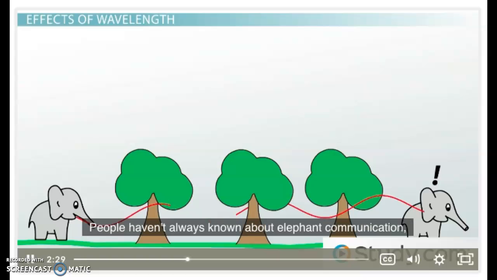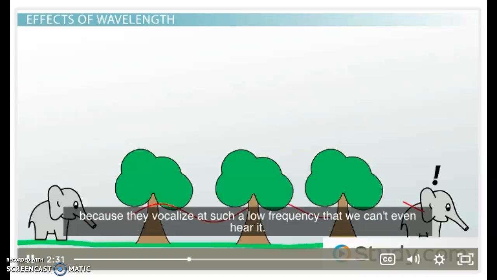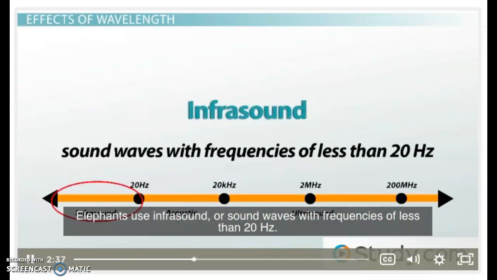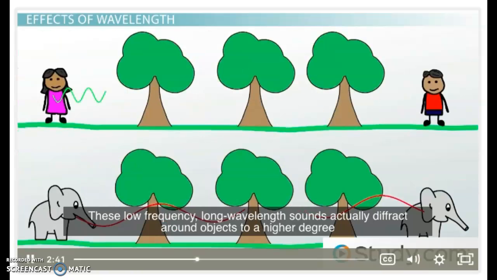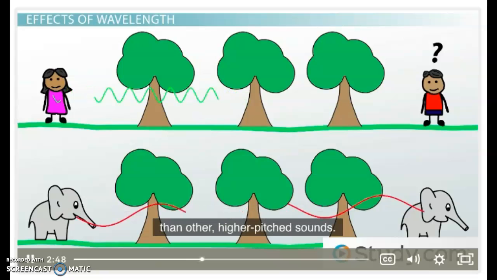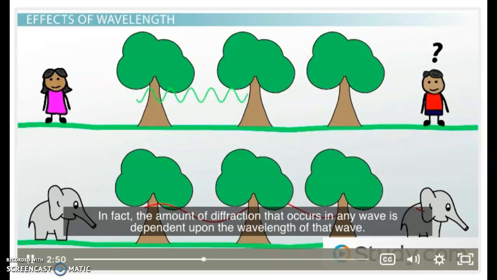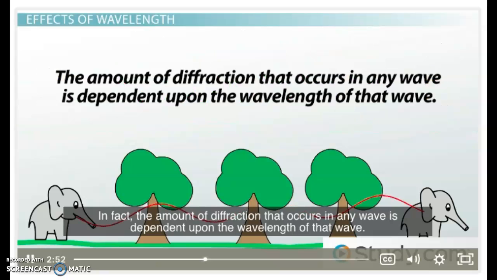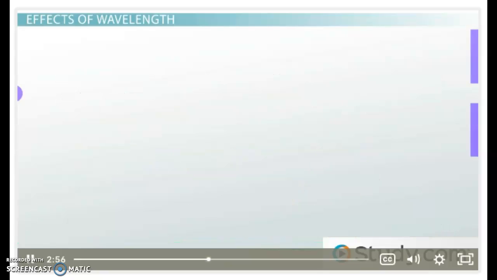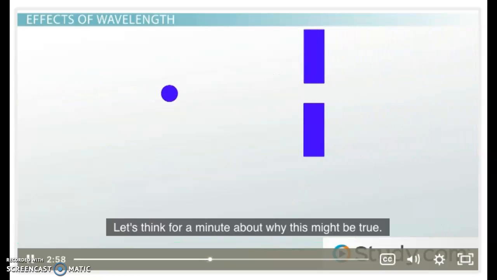People haven't always known about elephant communication because they vocalize at such a low frequency that we can't even hear it. Elephants use infrasound, or sound waves with frequencies of less than 20 hertz. These low-frequency, long wavelength sounds actually diffract around objects to a higher degree than other higher-pitched sounds. In fact, the amount of diffraction that occurs in any wave is dependent upon the wavelength of that wave. Let's think for a minute about why this might be true.